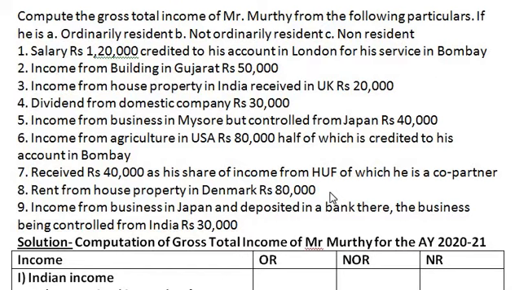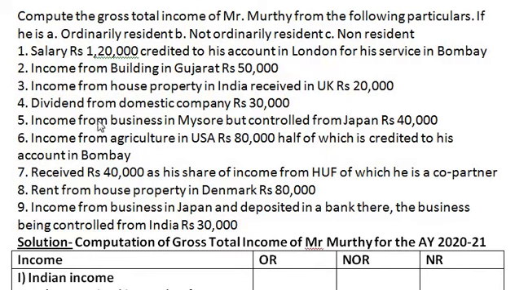Next is income from business in Japan and deposited in a bank there. So this is a foreign income, but the business is controlled from India, rupees 30,000. Foreign income, but the business is controlled from India, therefore it is taxable in two columns, that is to ordinarily resident and not ordinarily resident.